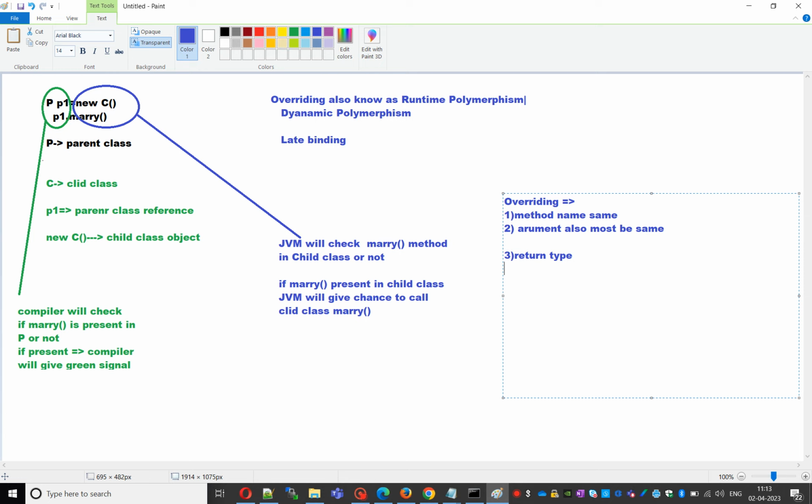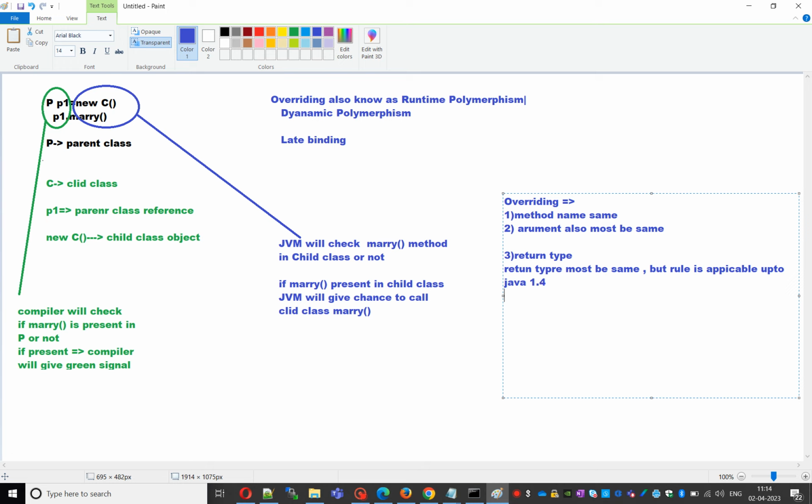The return type, it is very easy. Return type must be the same, but the rule is applicable only up to Java 1.4.